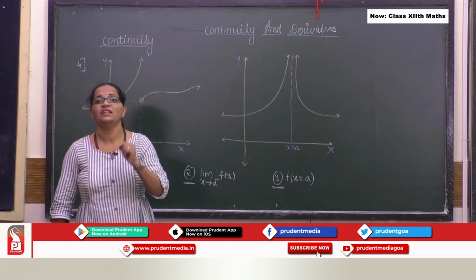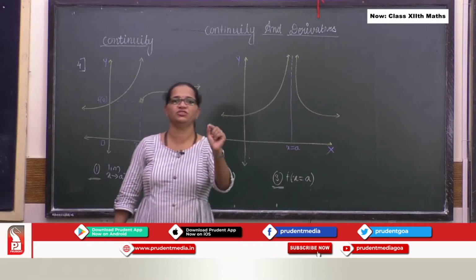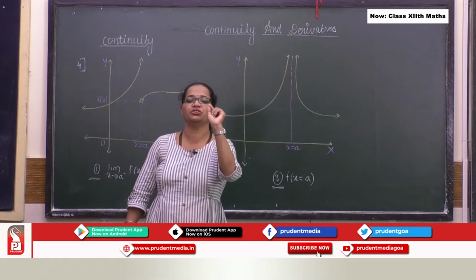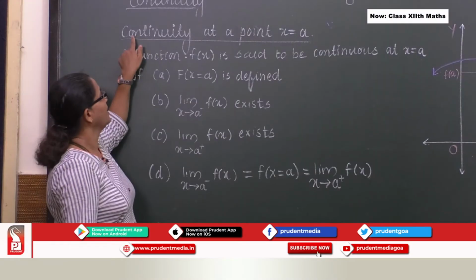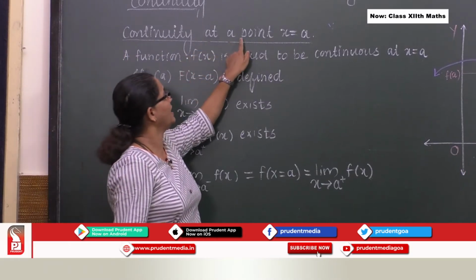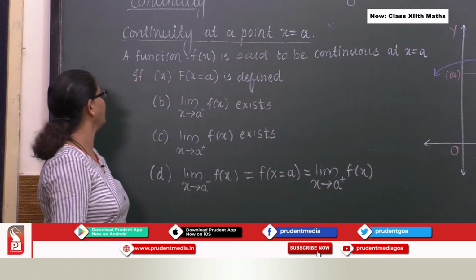Okay? So let us discuss the definition of the continuity of a function at x equal to a. Here, continuity at a point x equal to a.